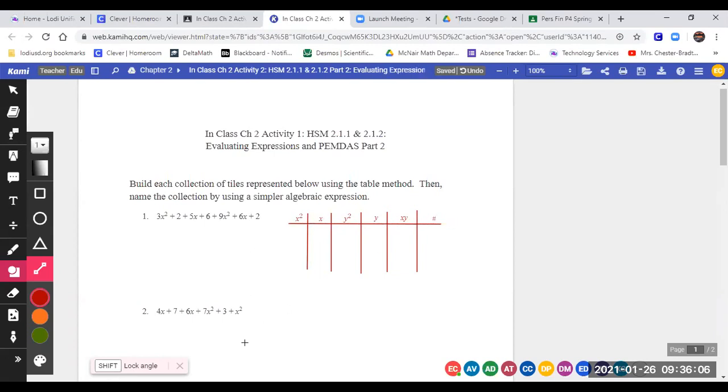Got it. Okay, so remember, like yesterday, we just take them one piece at a time and put them in the column they belong to. So 3x squared, what column? We're just rearranging them. 3x squared is going to go in which column?